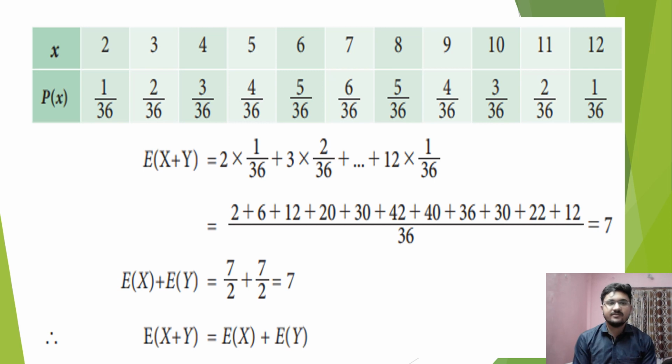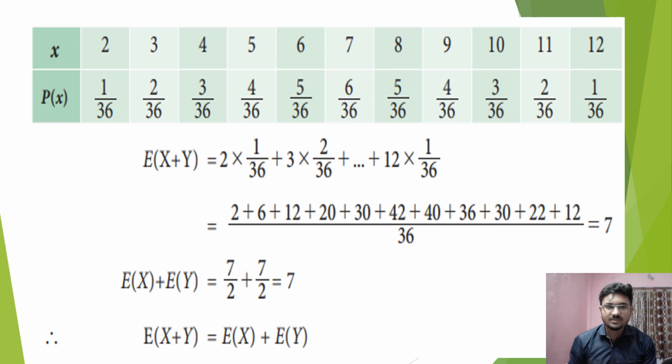And similarly, we have the values of p(x), that is 1 by 36 for the value of x equals 2, 2 by 36 for x equals 3, 3 by 36 for x equals 4, 4 by 36 for x equals 5, 5 by 36 for x equals 6, 6 by 36 for x equals 7, 5 by 36 again for x equals 8, 4 by 36 for x equals 9, 3 by 36 for x equals 10, 2 by 36 for x equals 11, and 1 by 36 for x equals 12.